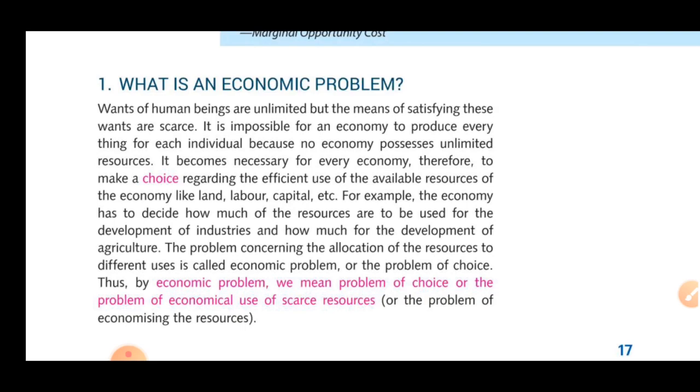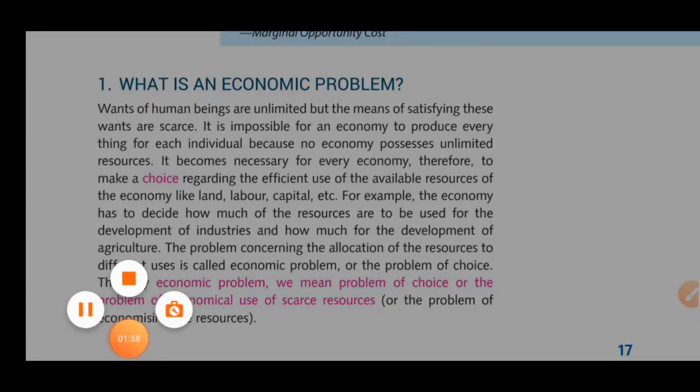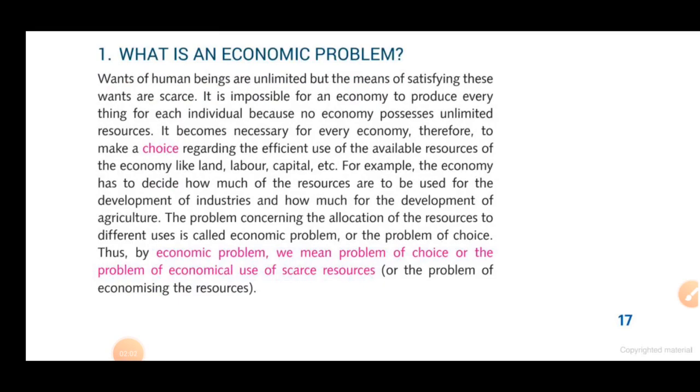So a thing which has alternative uses and is limited in nature is called scarce. And because of this scarcity there is an economic problem, as nature does not have that many resources to satisfy each and every human being. It therefore becomes necessary for every economy to make a choice regarding the effective use of the available resources, so it is up to the consumer how he wants to use all the resources for maximum satisfaction.